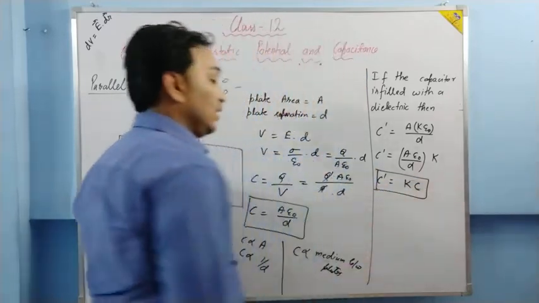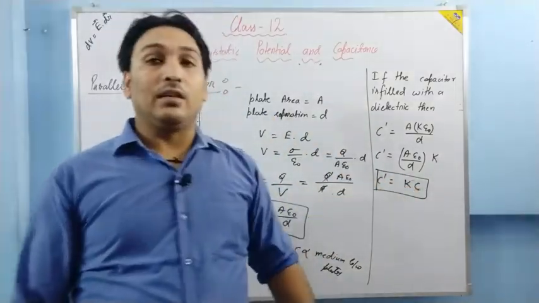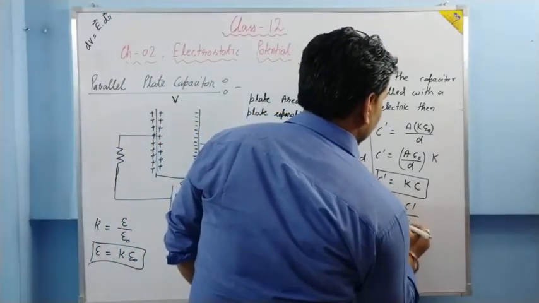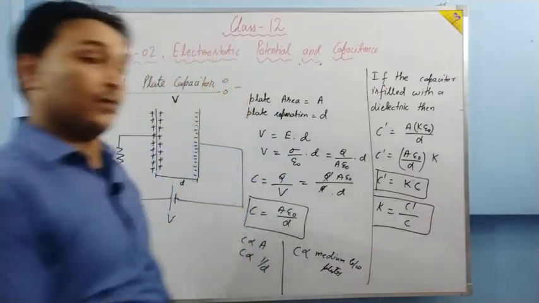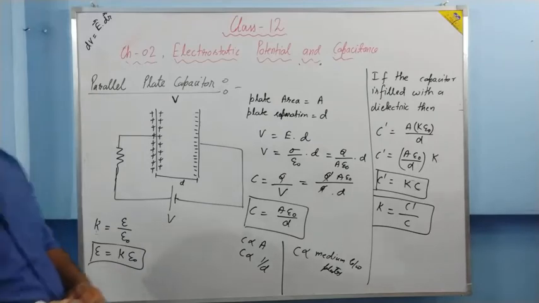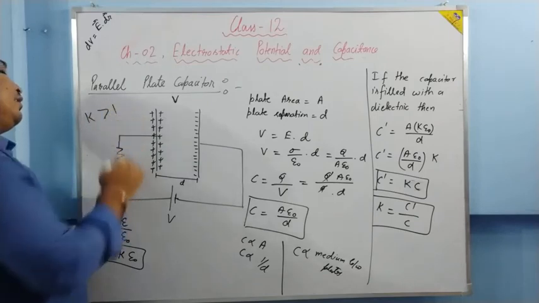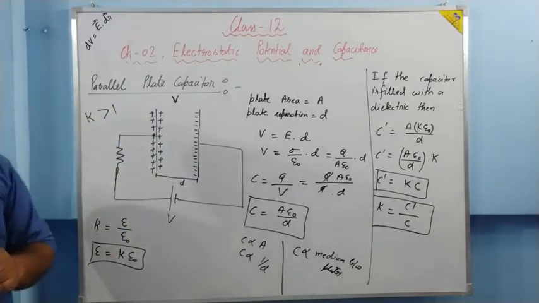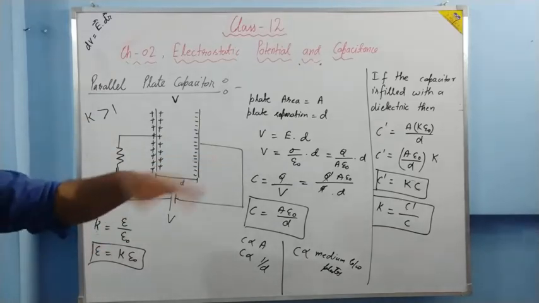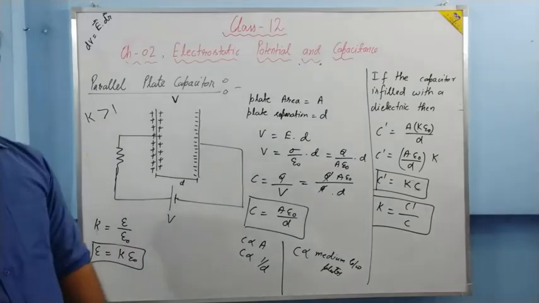So capacitance with the dielectric slab filled between the plates is K multiplied by the capacitance without the slab. From here K is equal to what? Capacitance with the dielectric slab upon capacitance without the dielectric slab. From here we can also define the dielectric constant. Is it clear? Now the dielectric constant is always greater than 1 for insulators, and because of this capacitance increases. K is equal to C dash upon C.